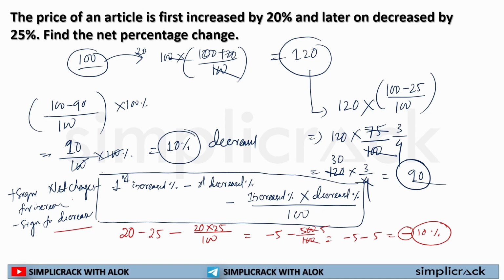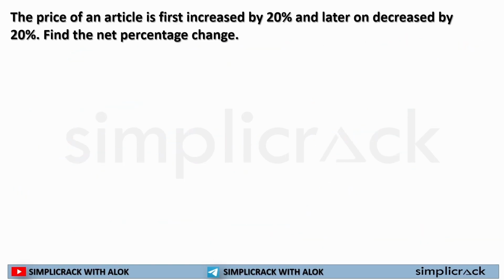Okay. And if it is asked, what is the new value of the article? What we'll do is, 100 was our initial value. It got decreased by 10%. So it is 90. Okay. So this is our final value. This is a homework. Same question, same pattern. You just have to use the formula for it.